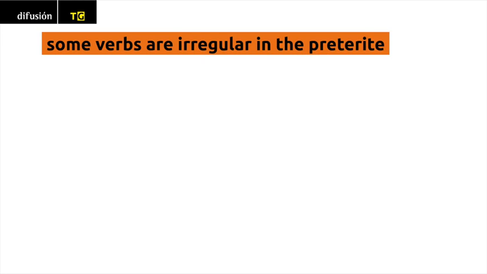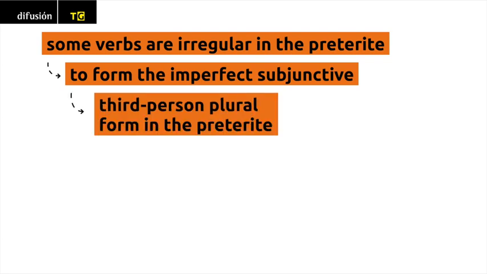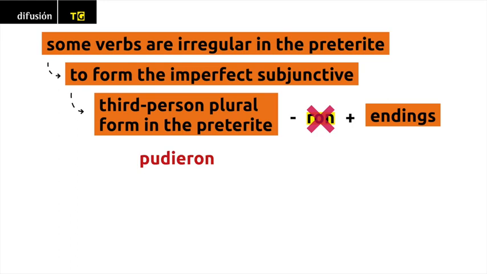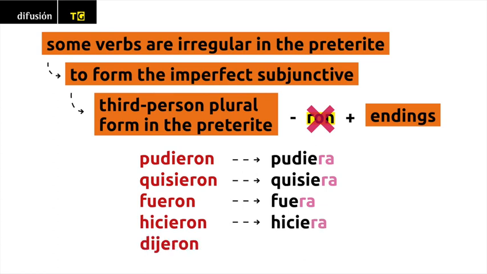Remember that some verbs are irregular in the preterite. In order to form the imperfect subjunctive, take the third-person plural form of the preterite, take off ron, and add the imperfect subjunctive endings. Pudieron, pudiera. Quisieron, quisiera. Fueron, fuera. Hicieron, hiciera. Dijeron, dijera, etc.